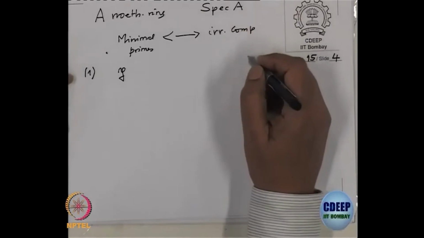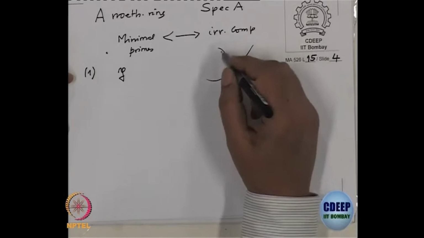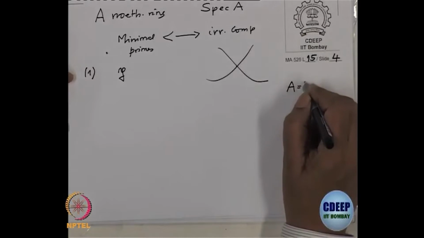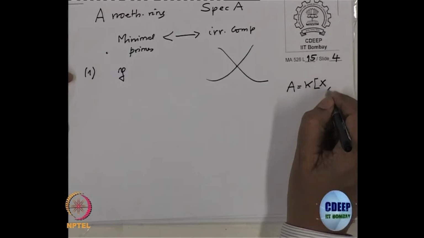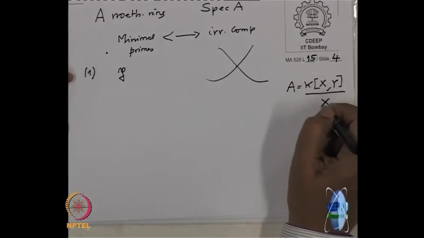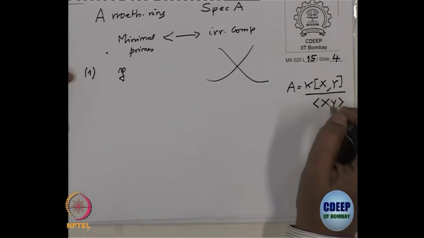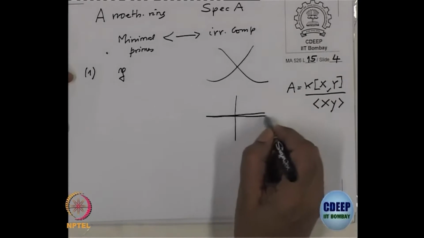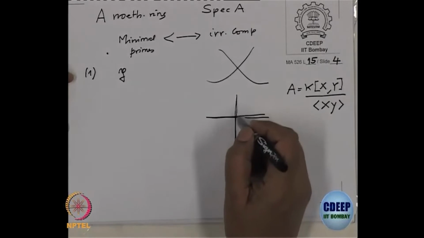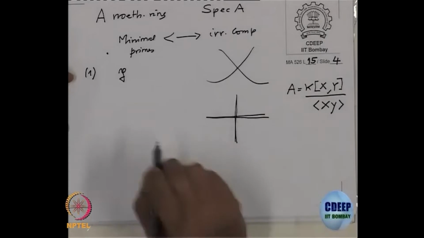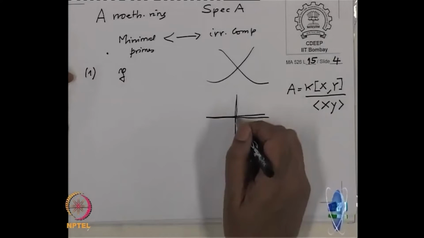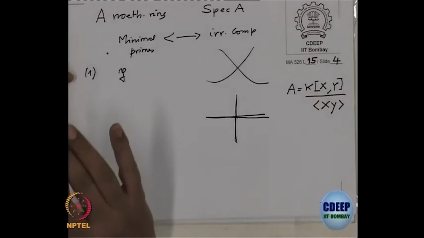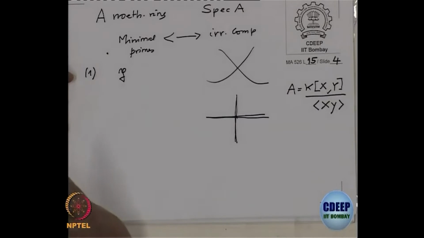That can happen, no. So, for example, if A equal to k[x,y] mod the ideal generated by xy, in this case the picture looks like this. So, this is one irreducible component, this is another irreducible component, and this origin belongs to both of them. So, in that situation, I want to say that point cannot be non-singular. That point has to be singular. That means the local ring at that point has to be non-regular.